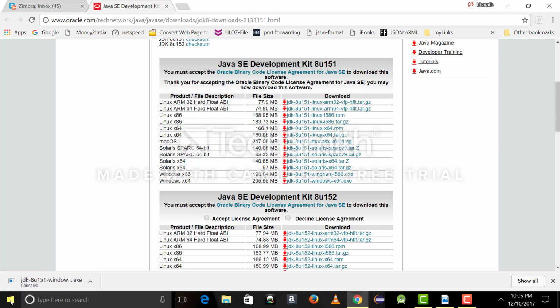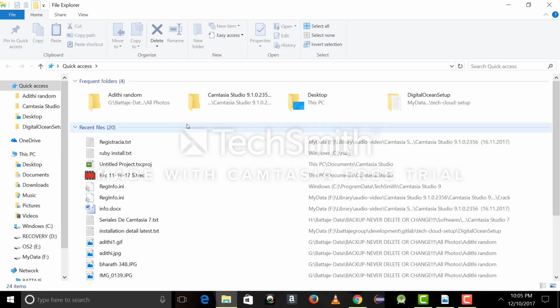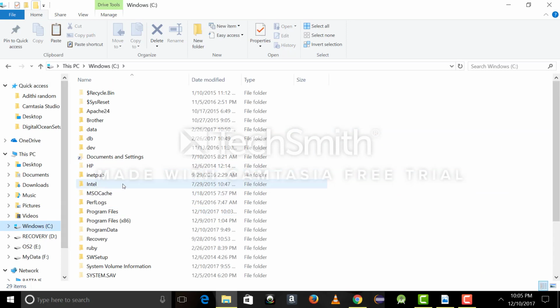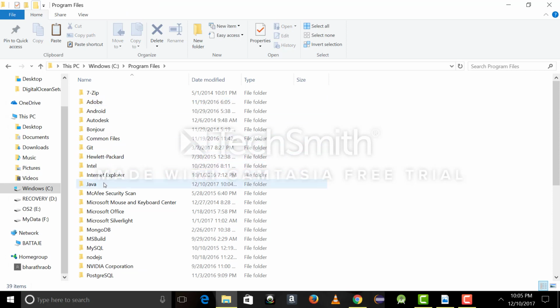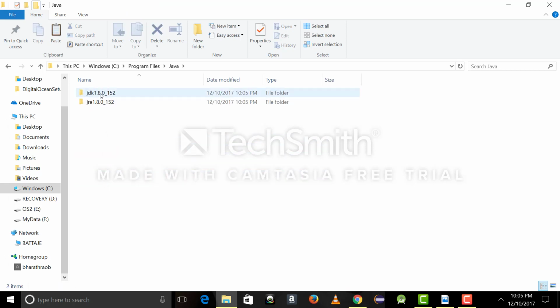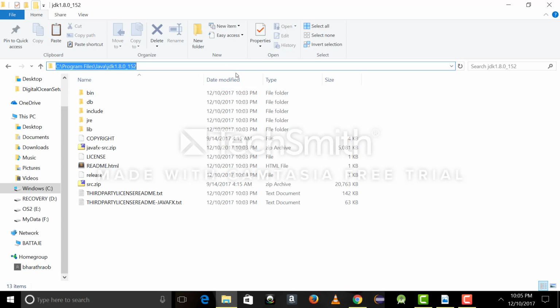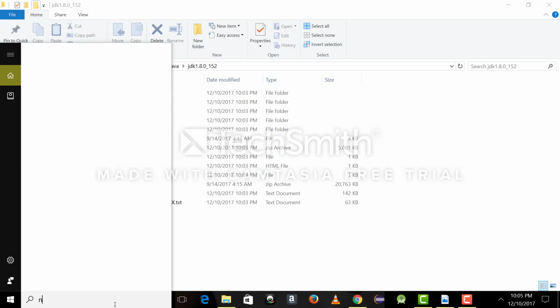For that, first you need to copy the location where it installed. As we saw, it installed in Program Files, Java, and so we need this JDK folder. Click this folder and copy this URL. Copy it to a notepad.